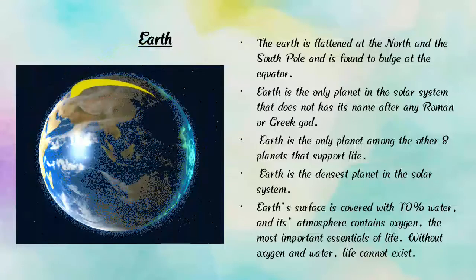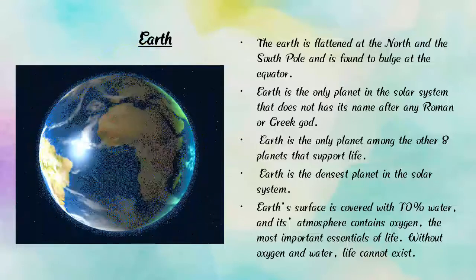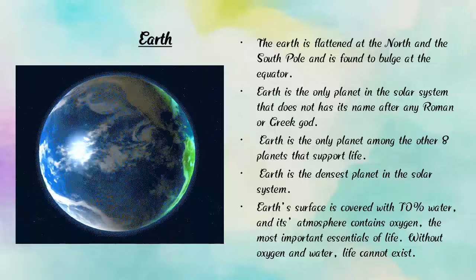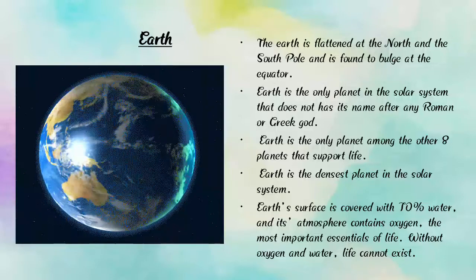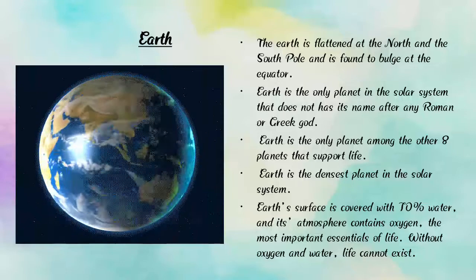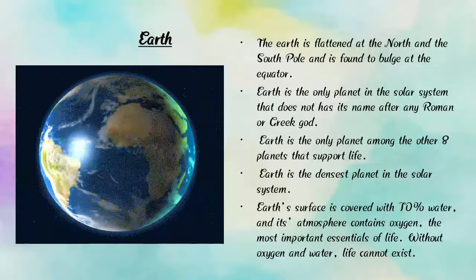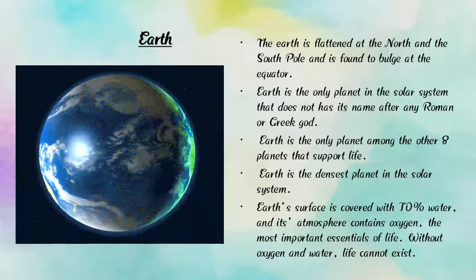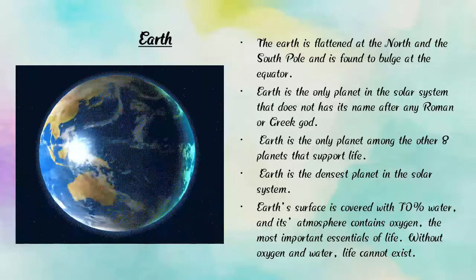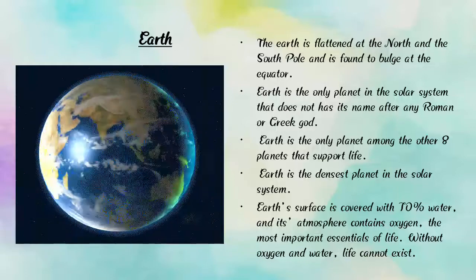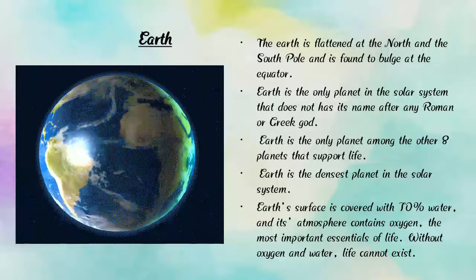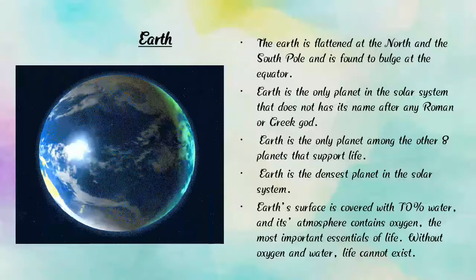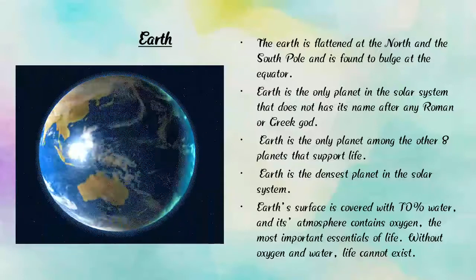Earth is round and flattened at the north and south poles and bulges at the equator. Earth is the only planet of the solar system that does not have its name after any Roman or Greek god.